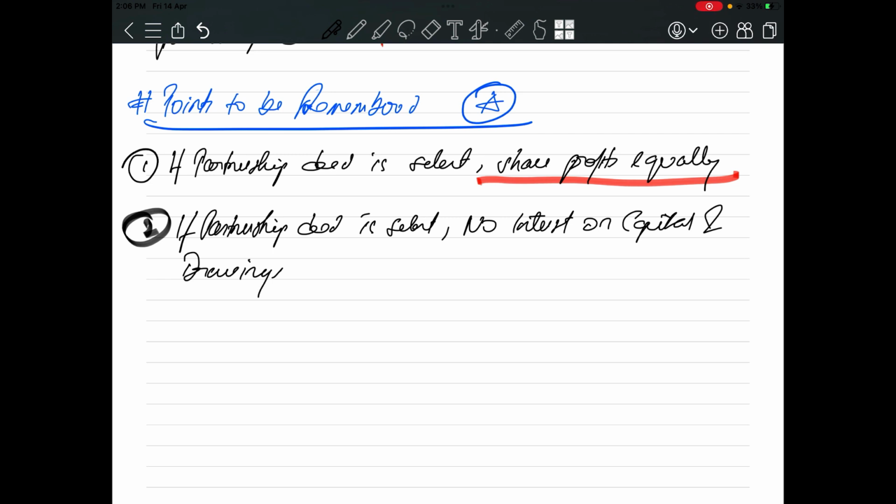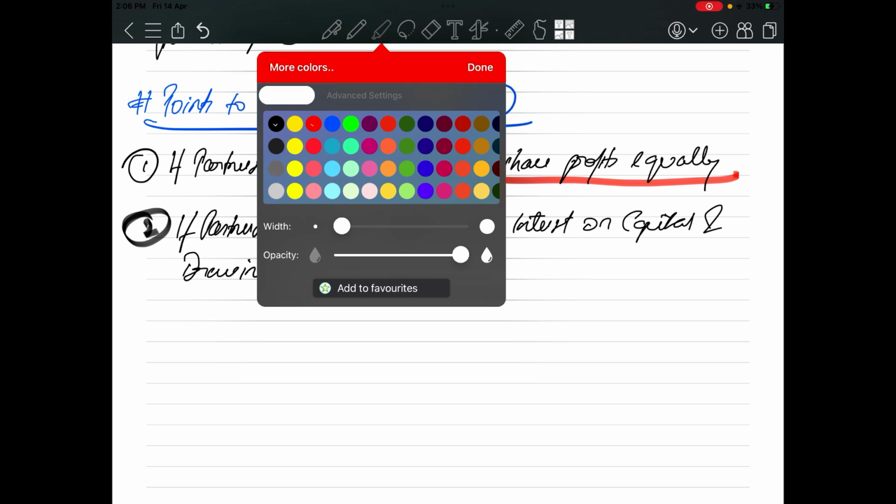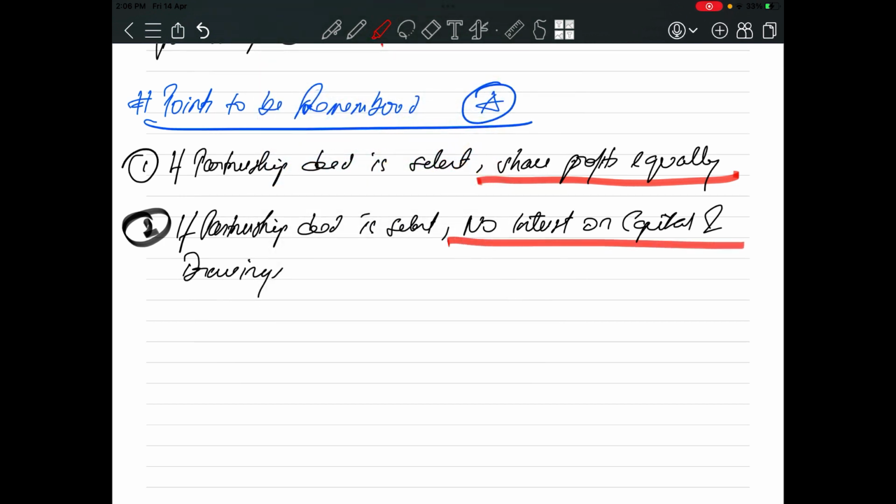So we did not see anything written related to capital and drawings. So the partnership deed is silent. Nothing is mentioned in the partnership deed regarding interest on capital and drawings, so there will be no interest on drawings. If they have introduced capital into the firm, they will not get any interest, and if they have withdrawn any money from the business in the name of drawings, there will be no interest on drawings.